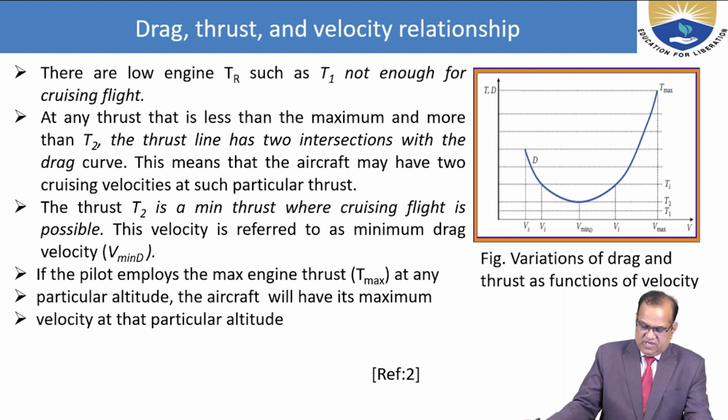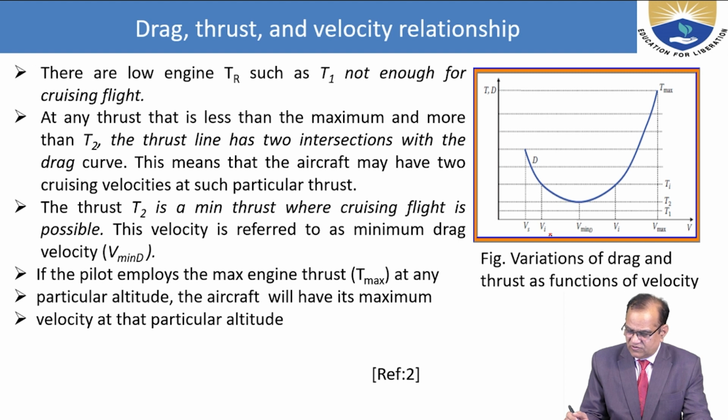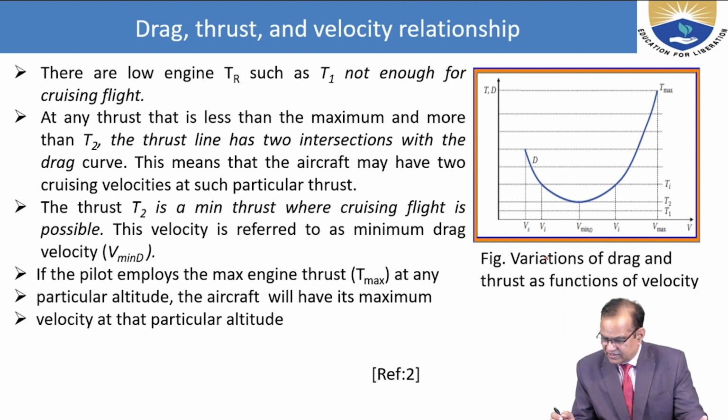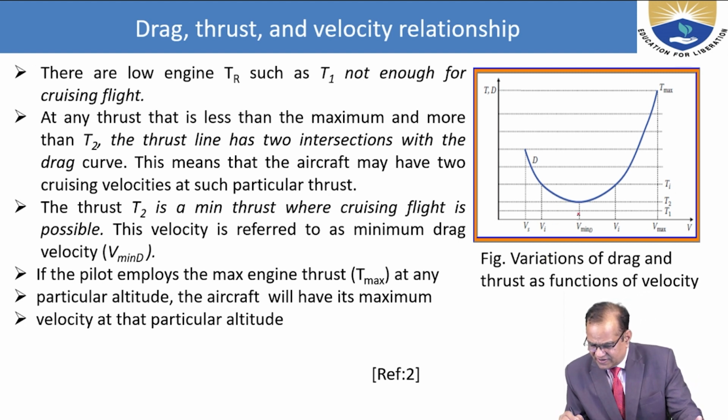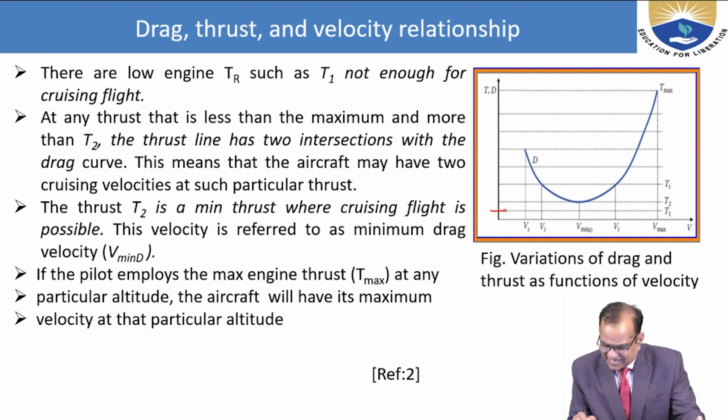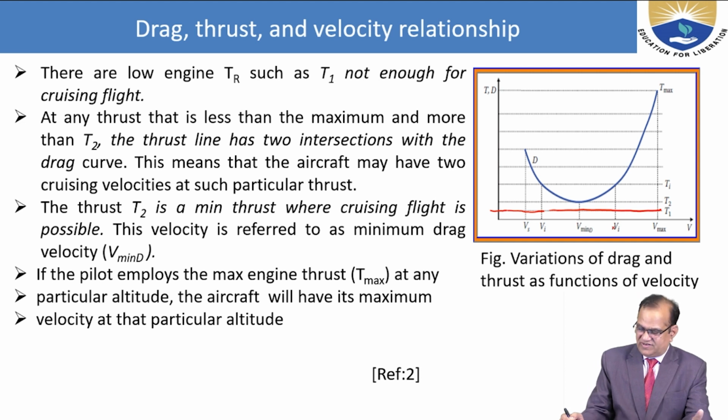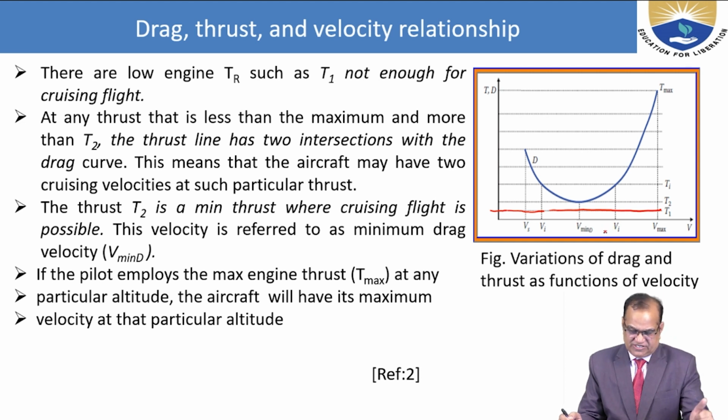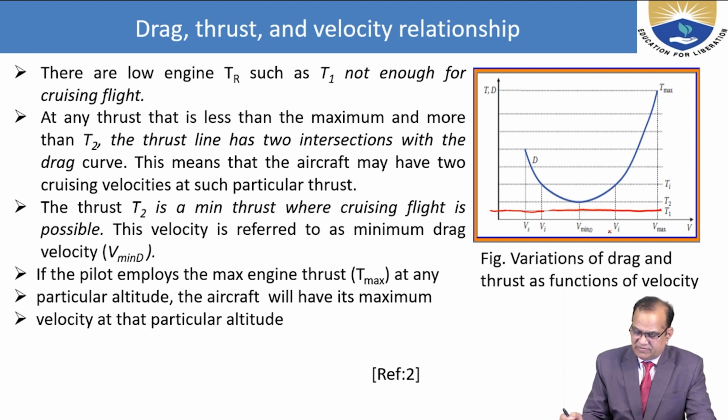If the thrust is less than this value, the aircraft cannot fly.